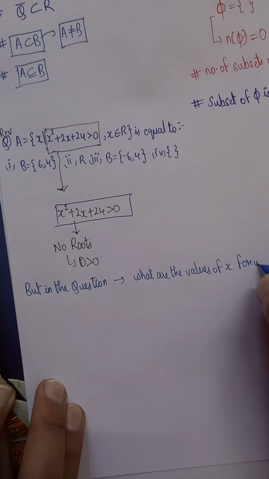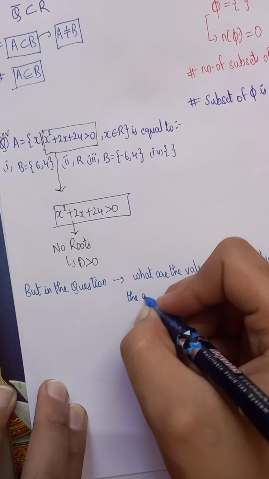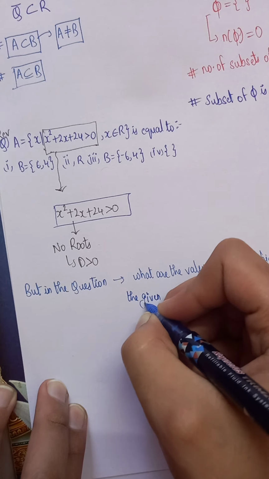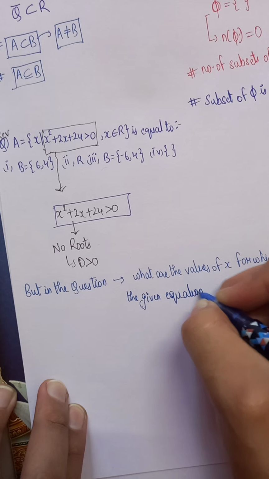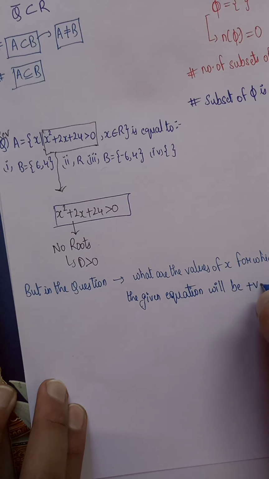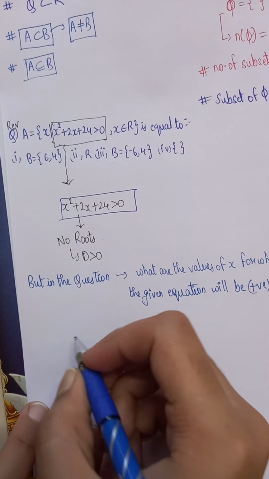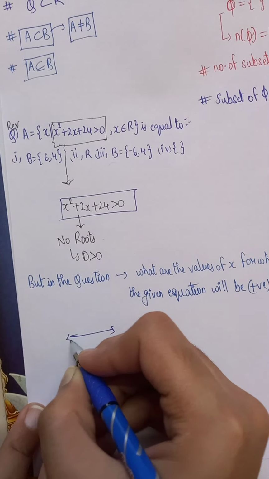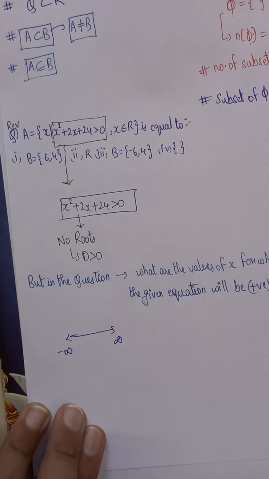So how can we find it? We need to plot it on the number line, from minus infinity to infinity.